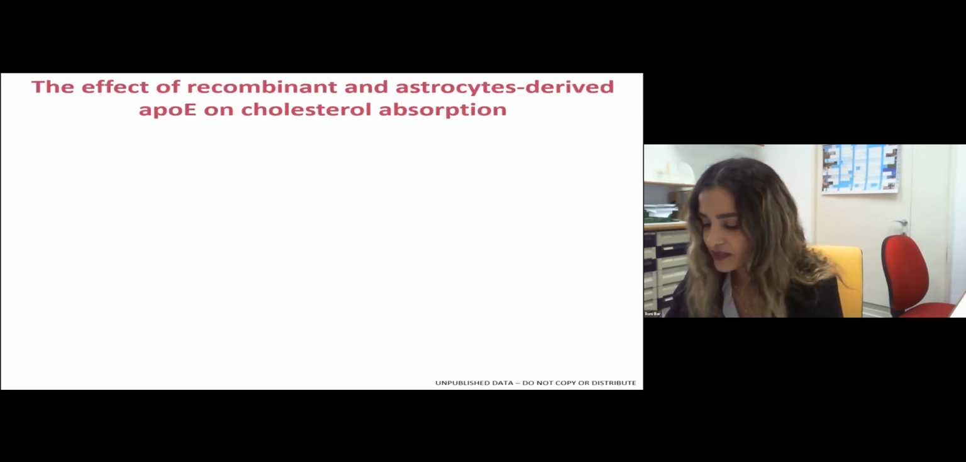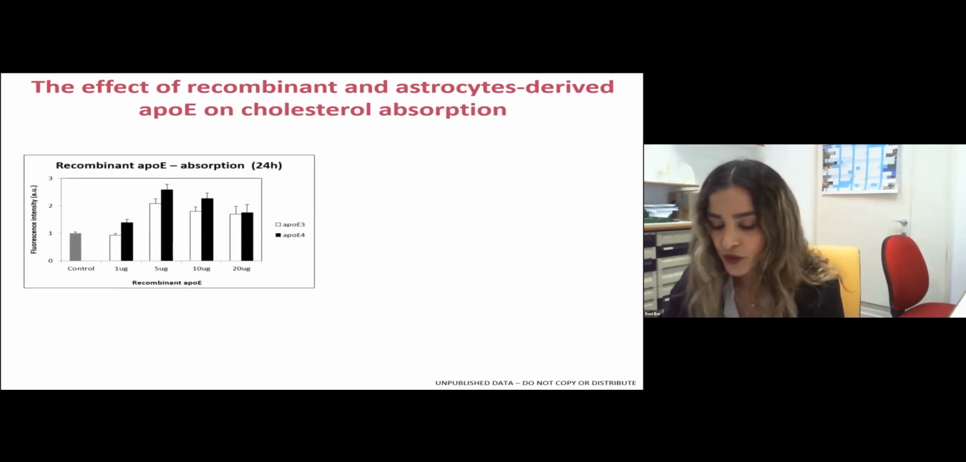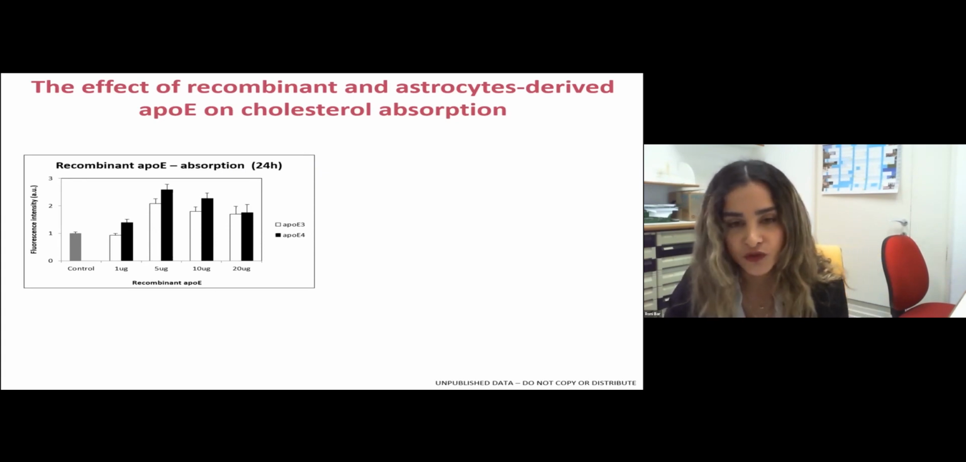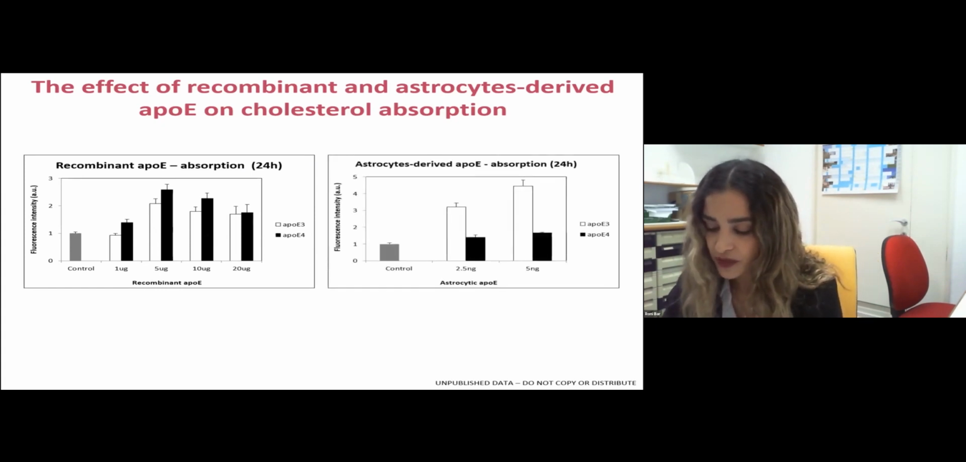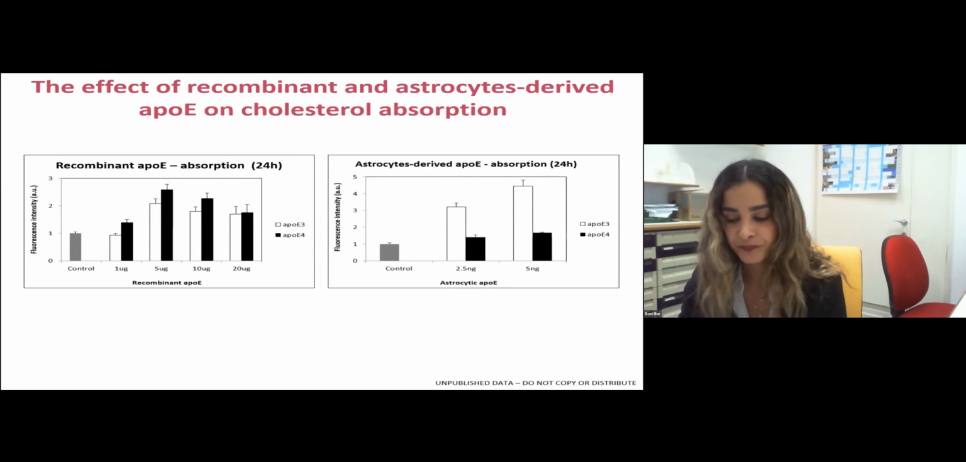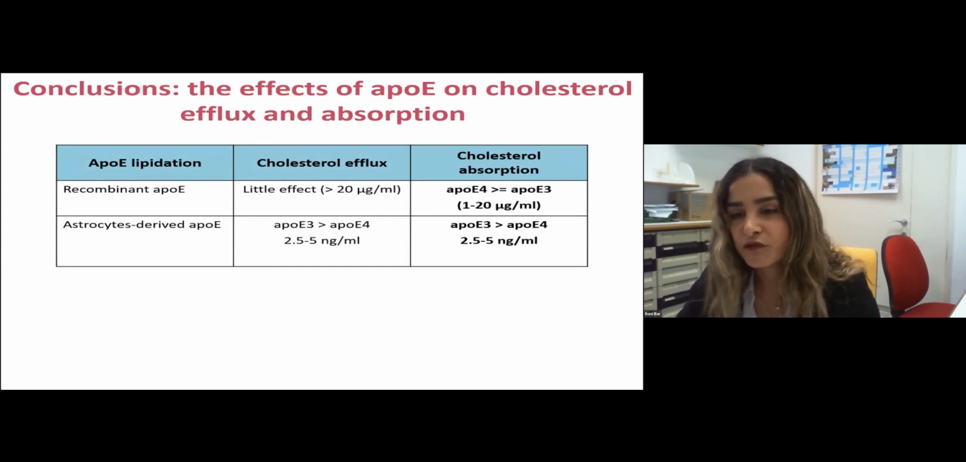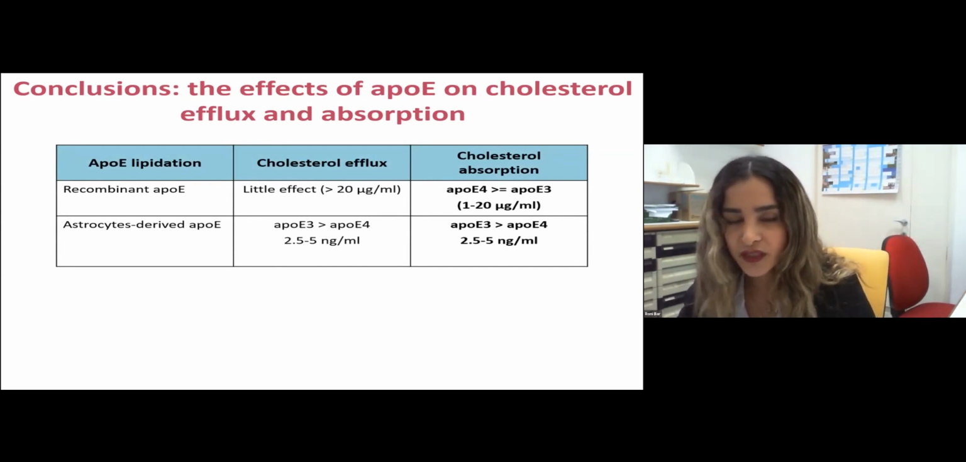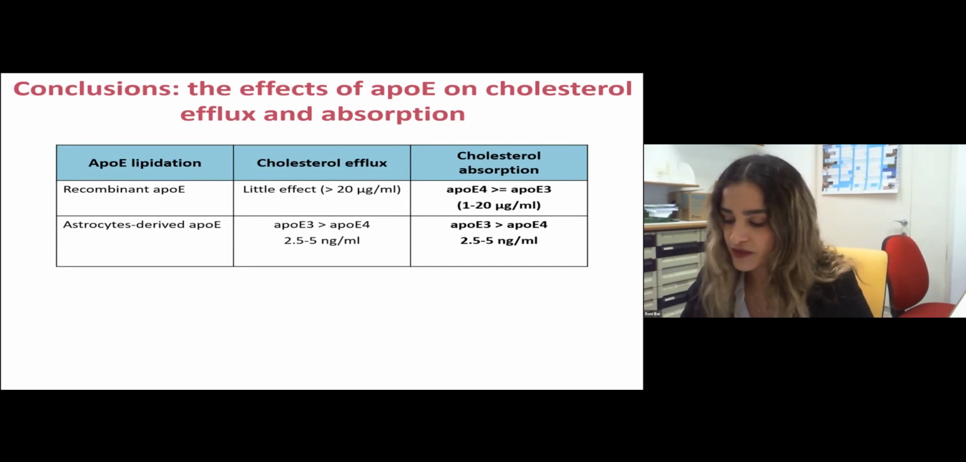So now we'll continue to the second stage of the assay, which is cholesterol absorption into neurons. In recombinant ApoE, we can see cholesterol absorption in both ApoE3 and ApoE4, with ApoE4 a bit higher and equal to ApoE3. And in astrocyte-derived ApoE, we observed a high absorption rate in ApoE3-treated neurons. The conclusion here is that in recombinant ApoE, ApoE4 is equal to ApoE3, and in astrocyte-derived ApoE, ApoE3 is higher than ApoE4, the same as the efflux.